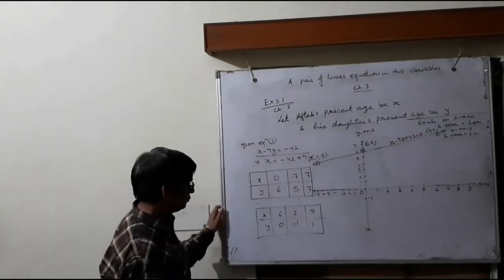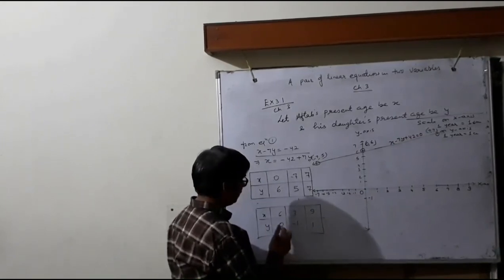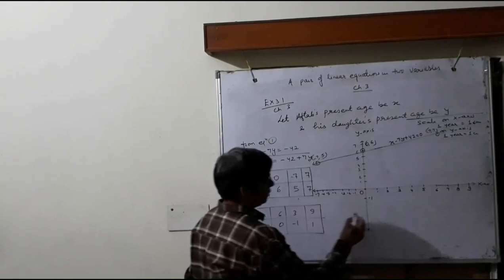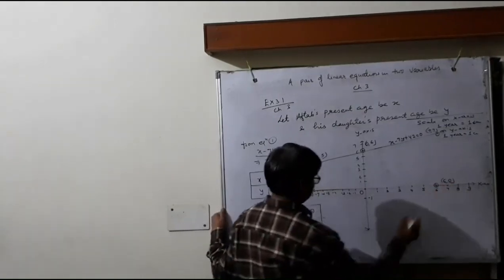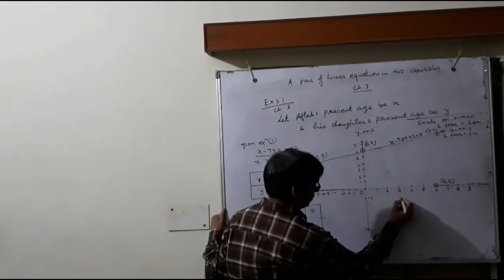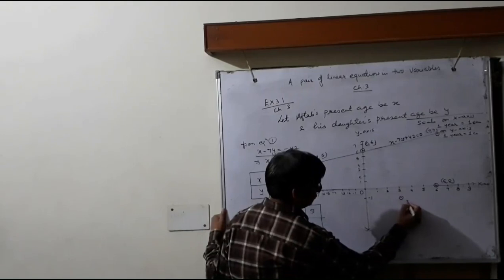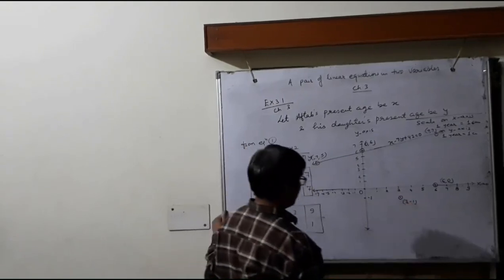Now for the second equation we will plot the graph. 6, 0. This is 6, 0. 3, -1. And 9, 1.